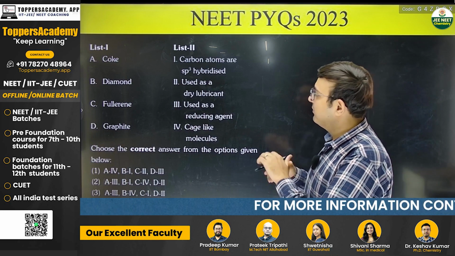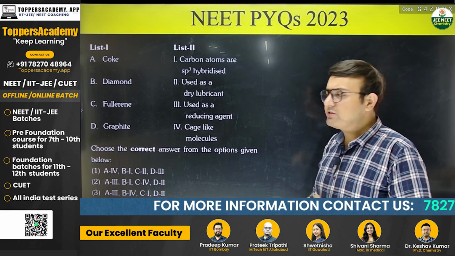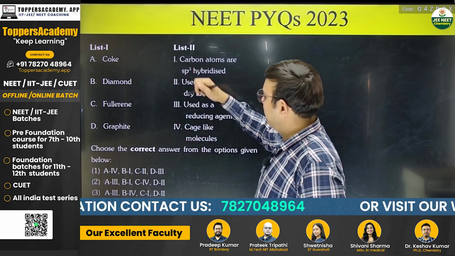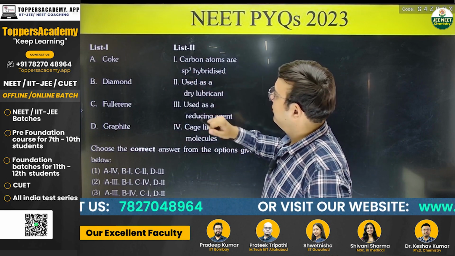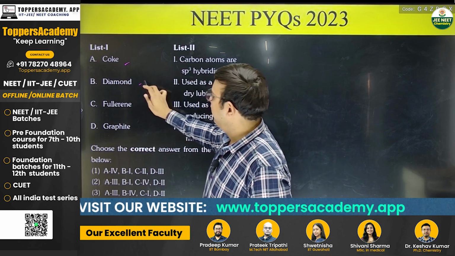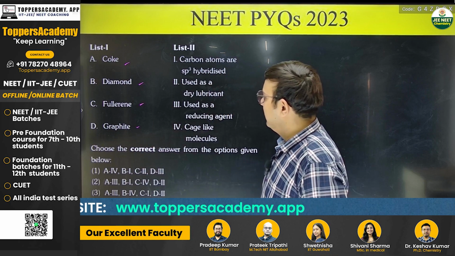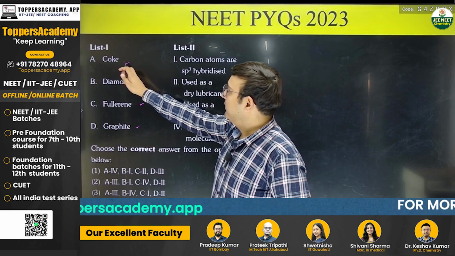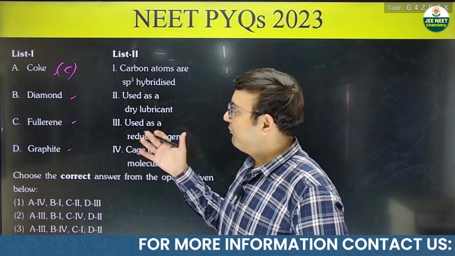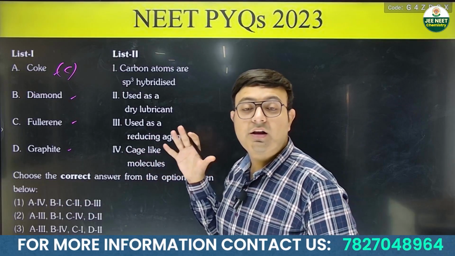Now this is from your p block chemistry. It says you have to match list 1 with list 2, okay, with their uses and their properties. So you have coke, diamond, fullerene, graphite. So coke means carbon only. Okay, carbon in the form of coke is used as a reducing agent.